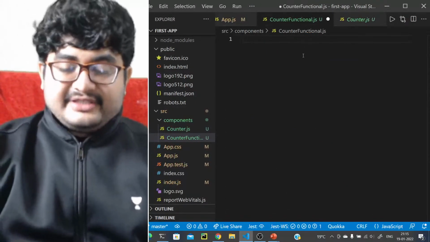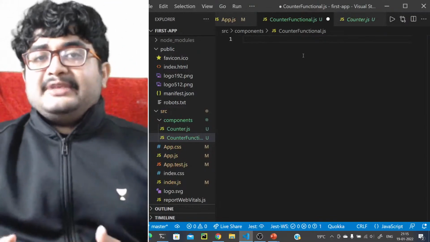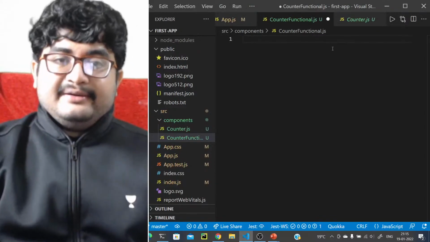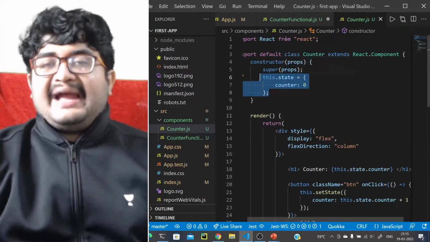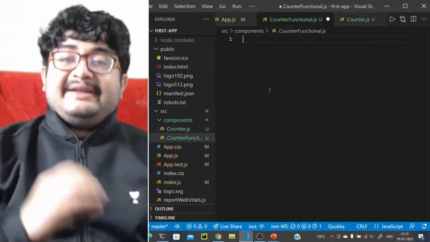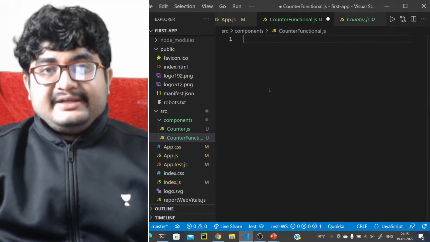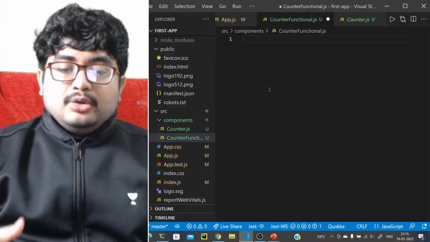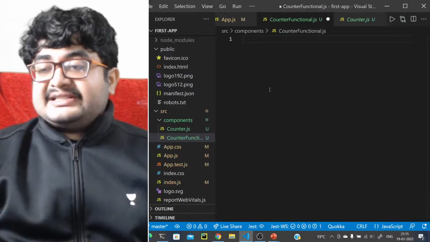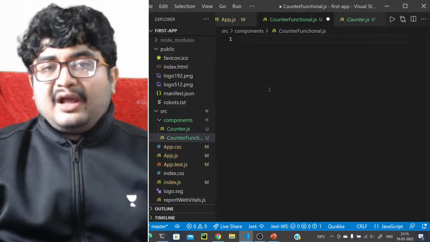So how will we have this? We use something called hooks. So whatever is there for the class based component, if you want to have similar functionality for functional components, we have to use something called hooks. What are hooks? Hooks are some methods that will actually hook to the code of React.